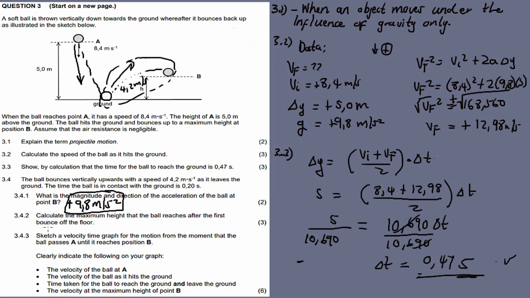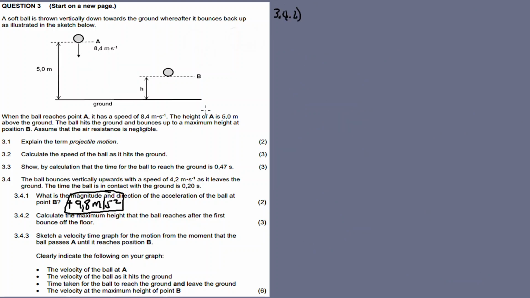Alright, I think erase it so that you can answer this question. Alright, now let's keep it data. Don't forget to focus on the upward motion now. V initial, choosing down as positive again. So the initial velocity is about minus 4.2 meters per second.